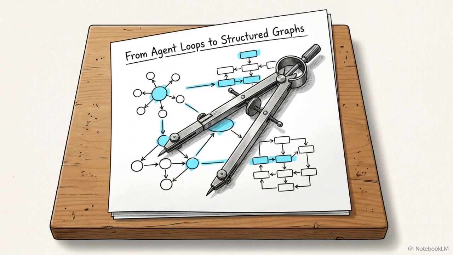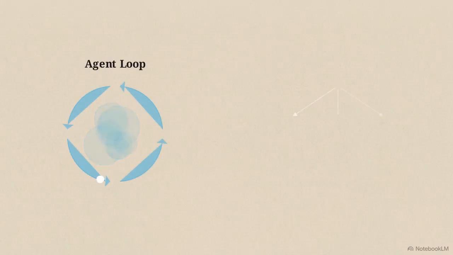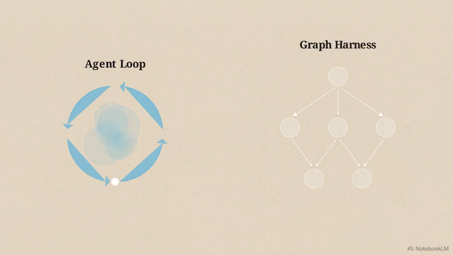A 2026 position paper titled From Agent Loops to Structured Graphs proposes a solution to the structural instability. The authors treat the agent loop as a poorly specified software scheduler that relies on an opaque, non-deterministic policy. Look at the contrast here. On the left, the implicit loop. On the right, the proposed alternative, graph harness.